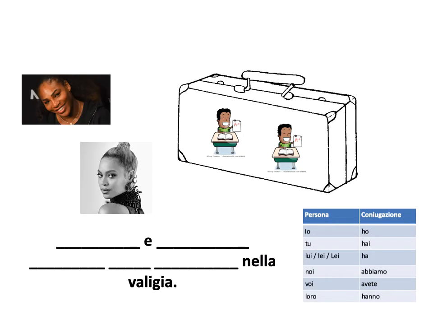Let's change a little bit more. So now we have actually two people having students in their suitcase. So the first one is Serena, the second one is Beyonce, right? And they have two students in their suitcase. So what do we do here? So far we have been using only one form of avere.